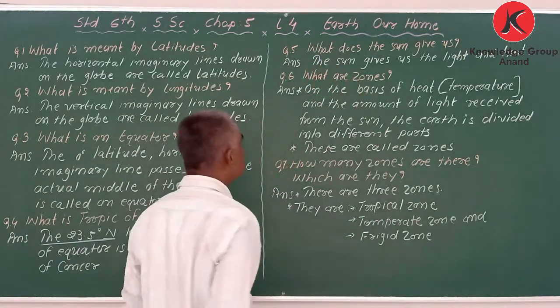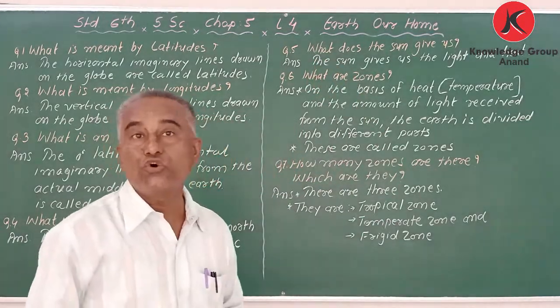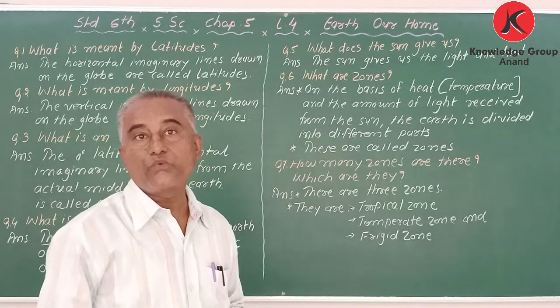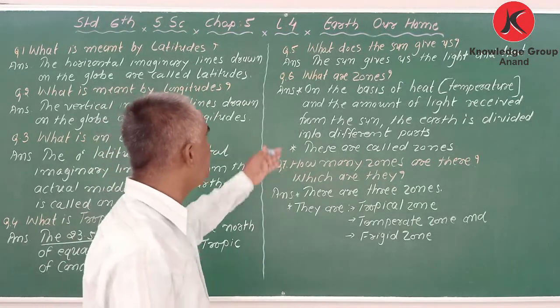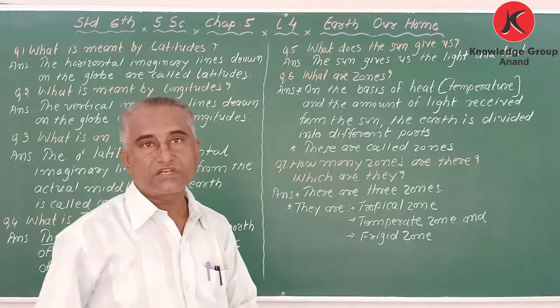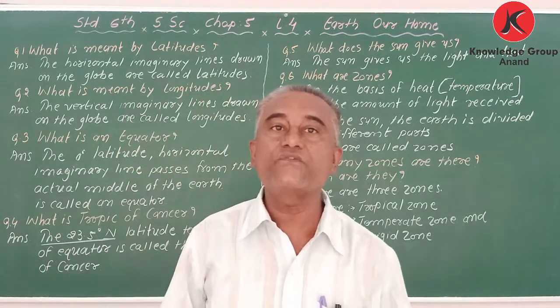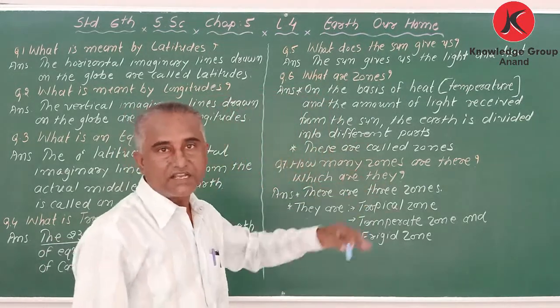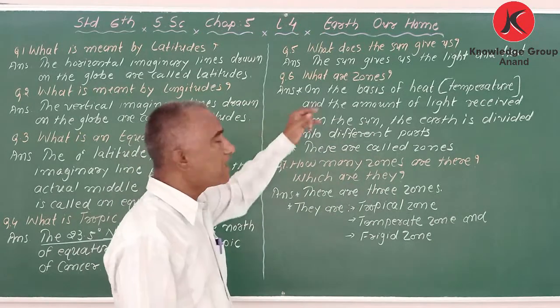Next question is, what are zones and which are they? Here the definition is there. And the next question, how many are they, which are they? Two things are here. So what are zones?